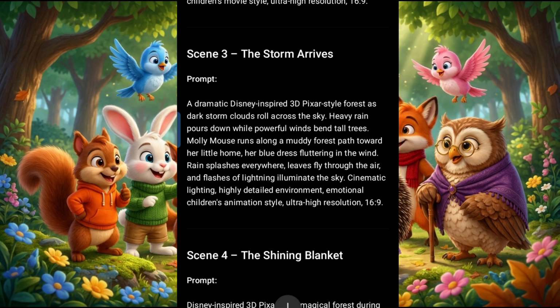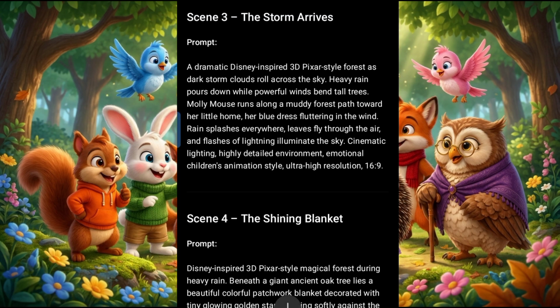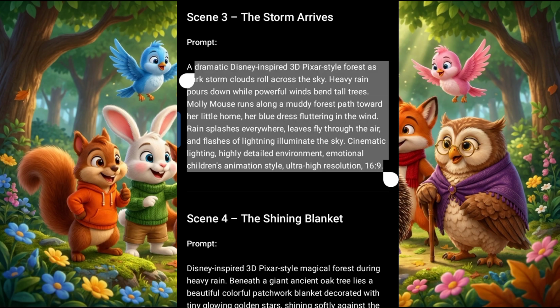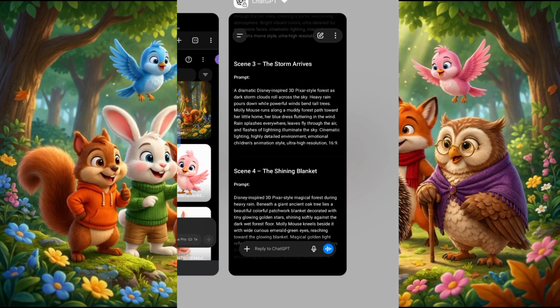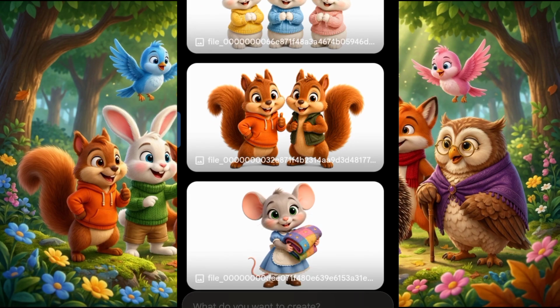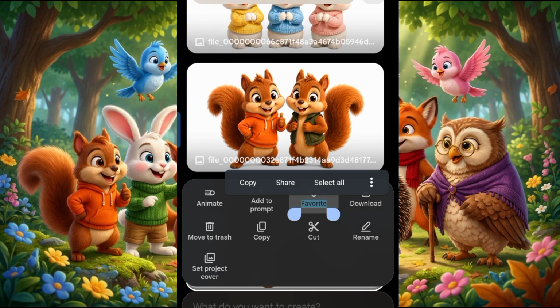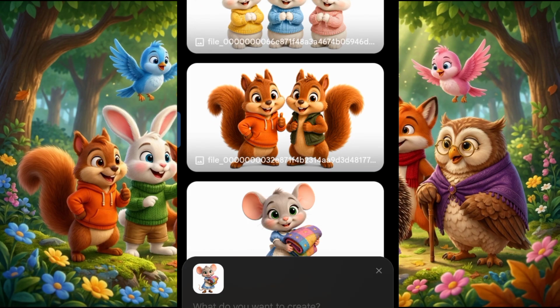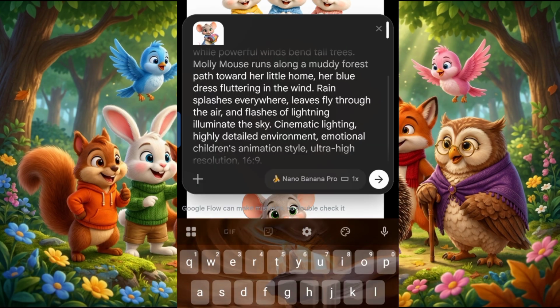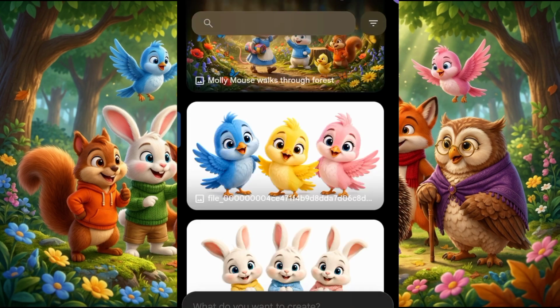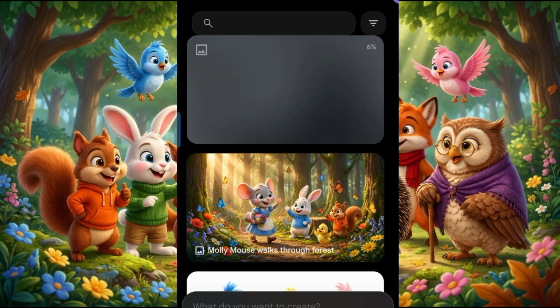For the third scene prompt, this is when the storm arrived. So we need only, according to our prompt, we need only Molly. That is the mouse, right? So we are going to copy this, then we head over to Flow AI and generate it. Because we need only Molly, I will just copy this and click on Add to Prompt. Once I add it to the prompt, I'll paste my scene prompt, click on this arrow and allow it to generate my image for me. So let us see what it has for us.